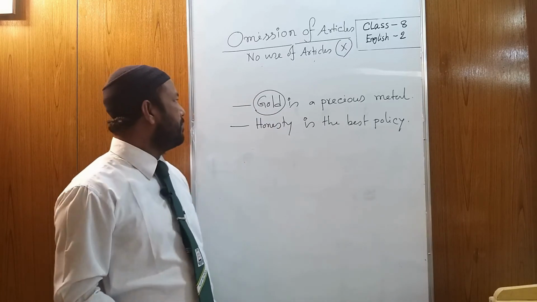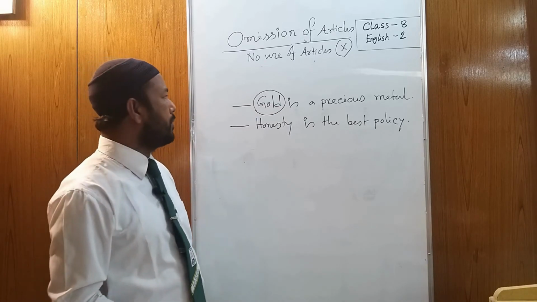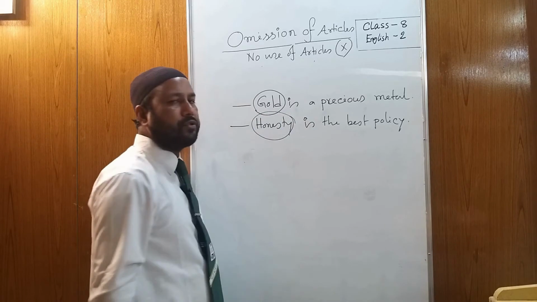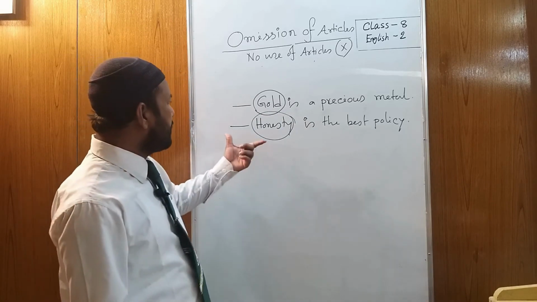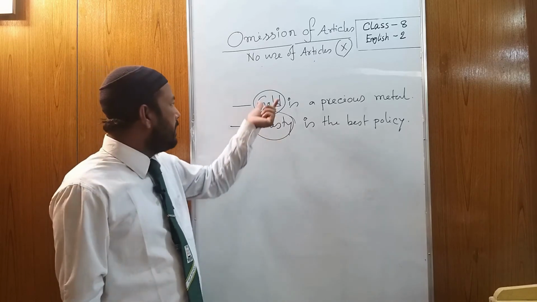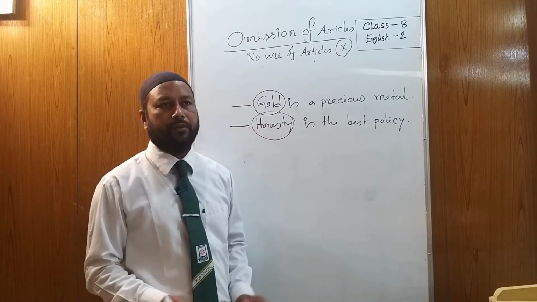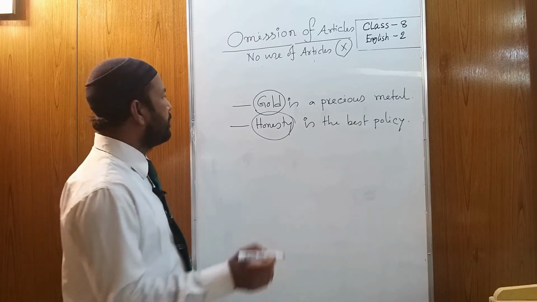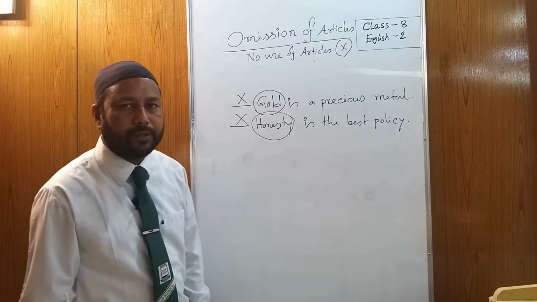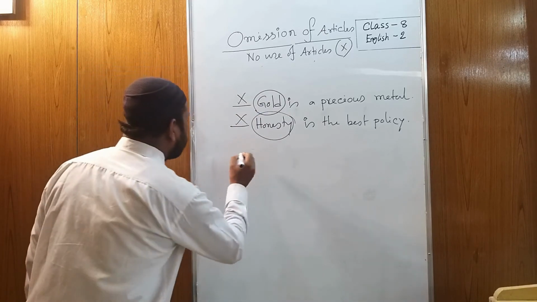I hope you all know it. Gold is a material noun, and honesty is an abstract noun. If you see an abstract or material noun before a gap, you have to use no article. That means you have to use cross. But look at another example.